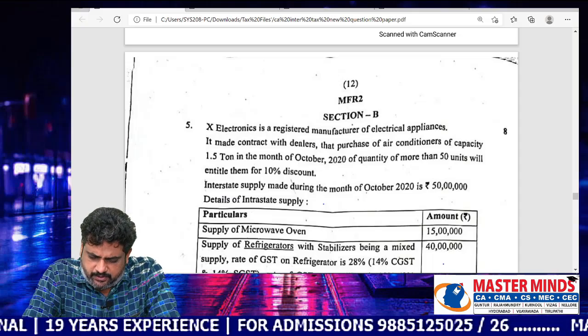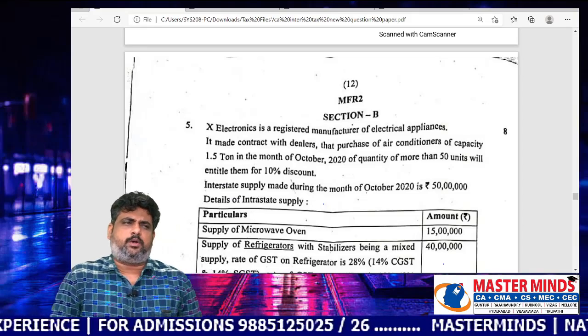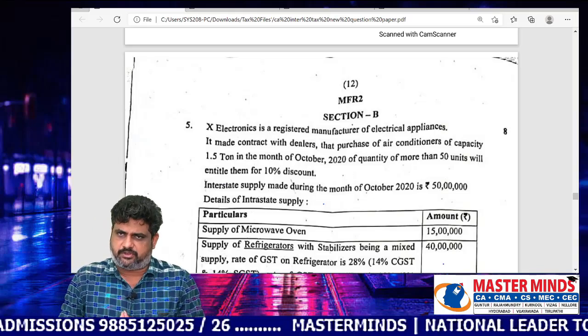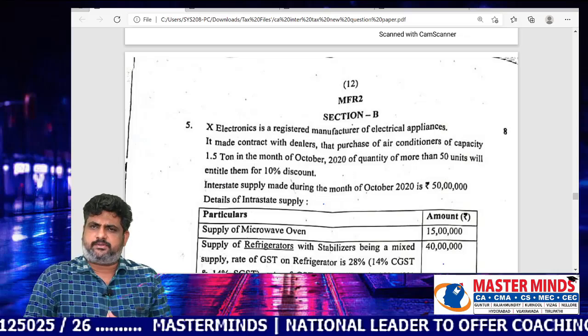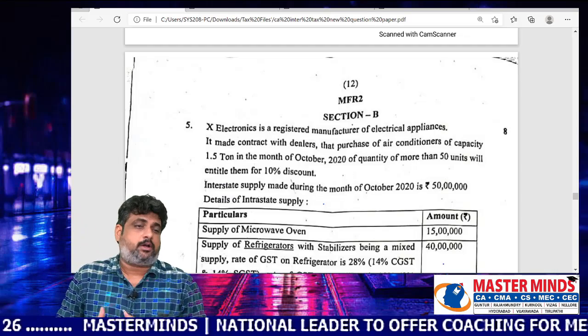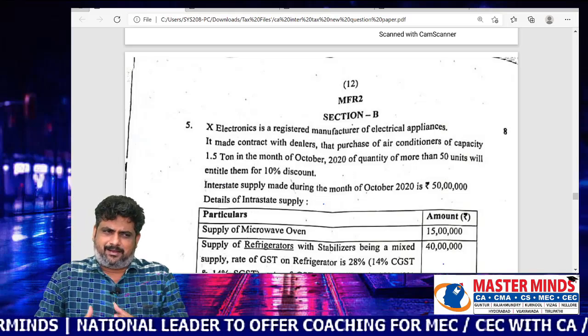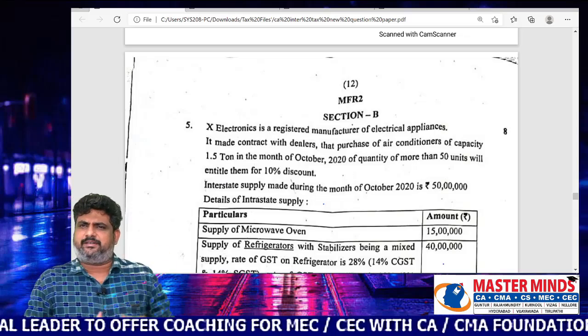With respect to that particular question paper, I just want to make an analysis of how the question paper was and how far the Masterminds material copes with the examination standard.